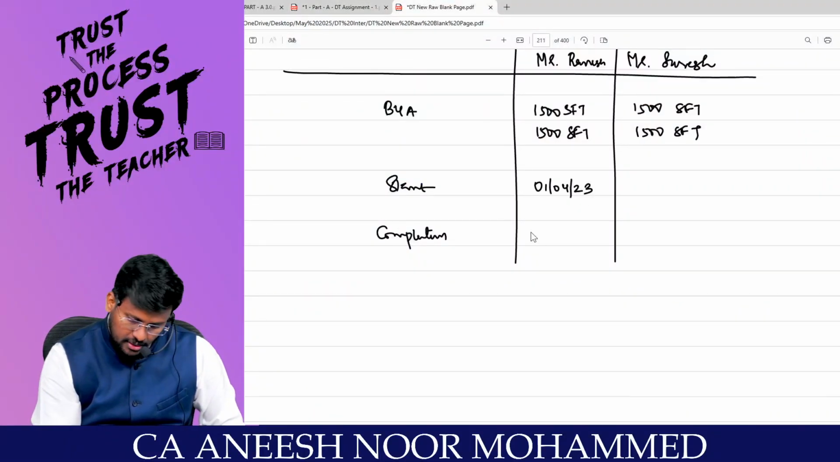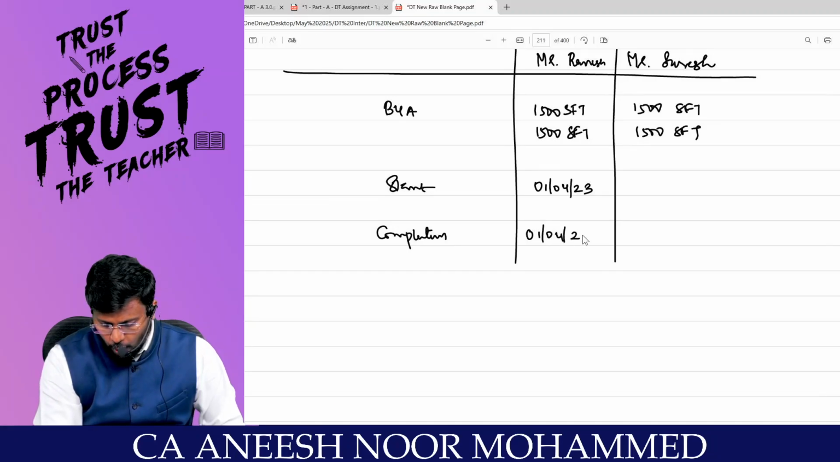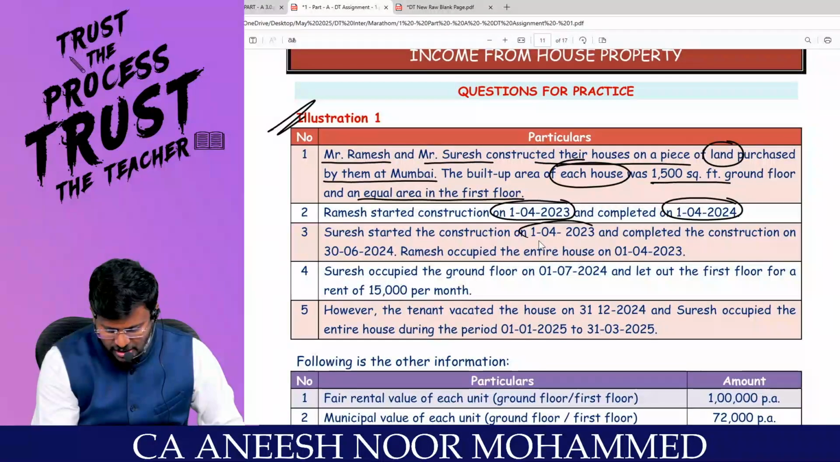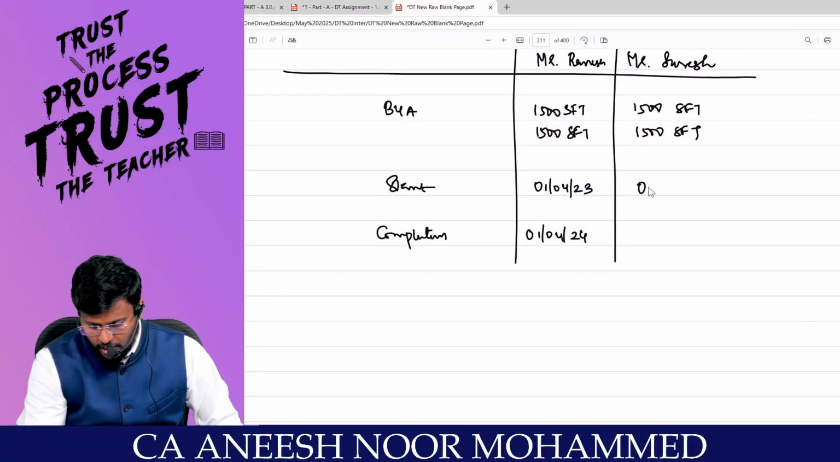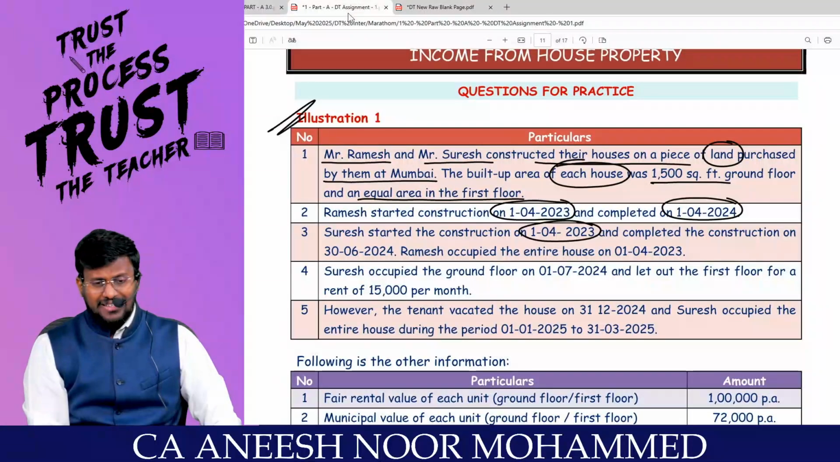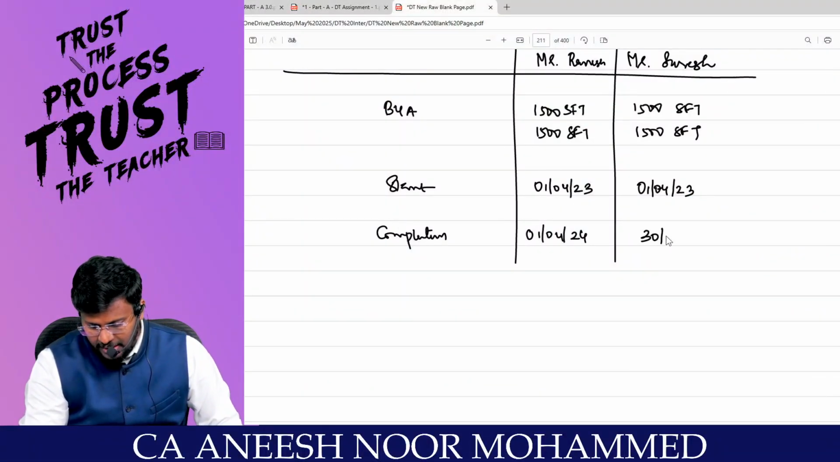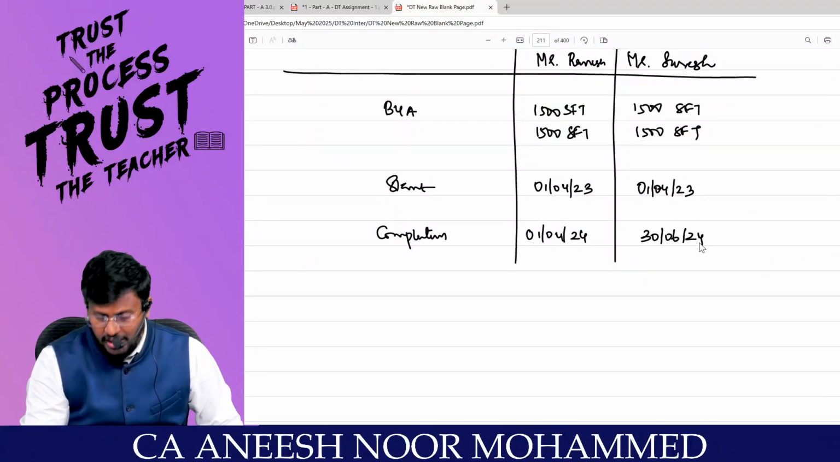1/4/2023 and completed on 1/4/2024. Am I right, sir? Suresh started the construction on 1/4/2023. More or less both of them started on the same date, right? And completed the construction on 30/6/2020. But that guy completed only on 30/6/2000.